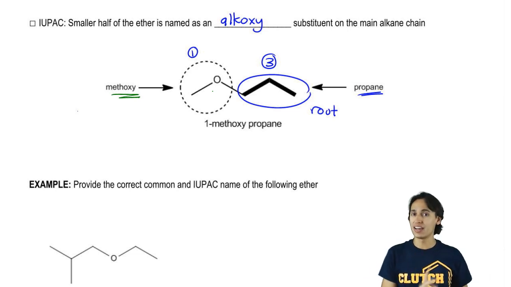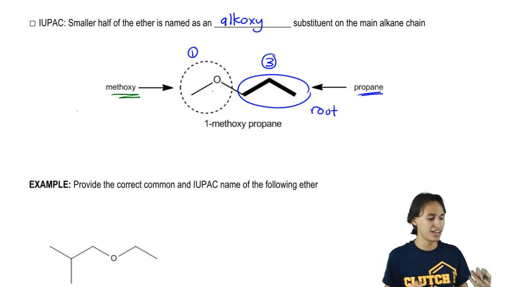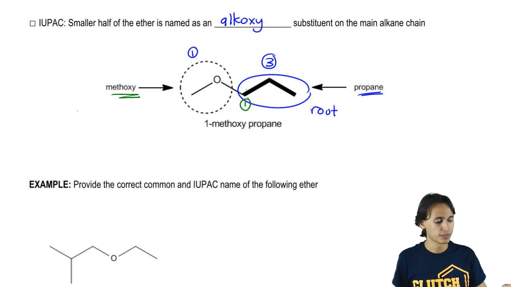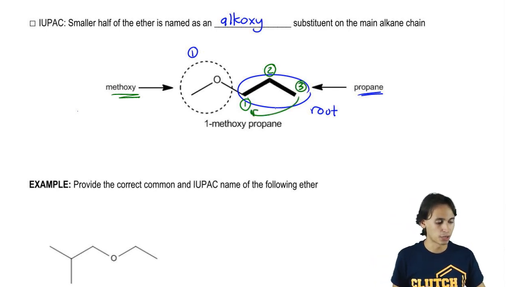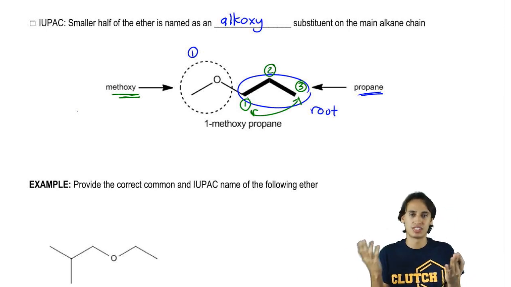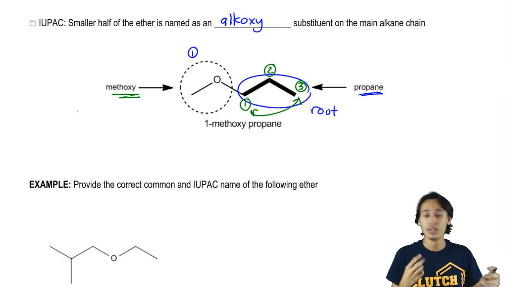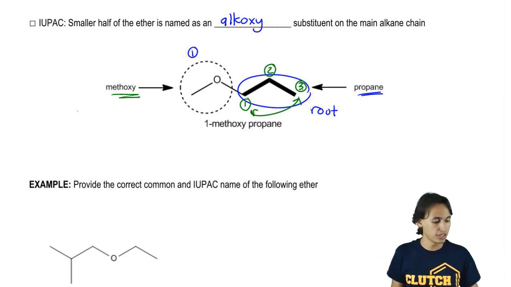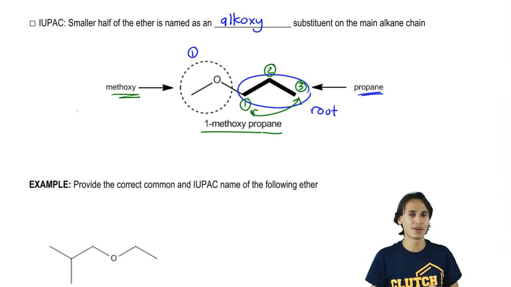Okay? But now it's not enough just to say that it's methoxypropane, because we know that propane actually has 2 positions. It has one at the end, which would be the first position here. And it also has the middle position, okay? Now you're wondering, what about the last one? What about carbon 3? Well, remember that carbon 3 is the same as carbon 1, because it's symmetrical. I could always just put it on 3, and that would just be my starting point, okay? But I have to name the location, so obviously what I would do is give my priority to the substituent. So this would be 1-methoxypropane, because it's starting at the first carbon. Pretty easy, right? Overall, ethers are pretty easy to name.